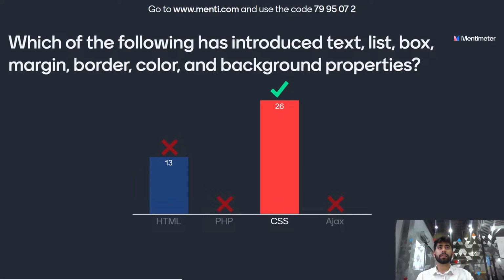Most of you have given the correct answer. It's CSS. CSS is a style sheet language that stands for cascading style sheets. CSS has introduced text, list, box, margin, border, color, and background properties.